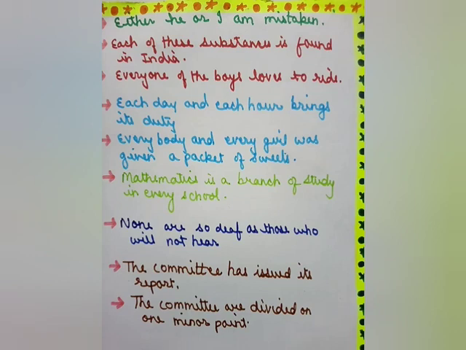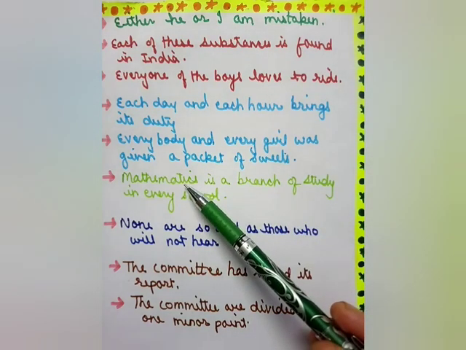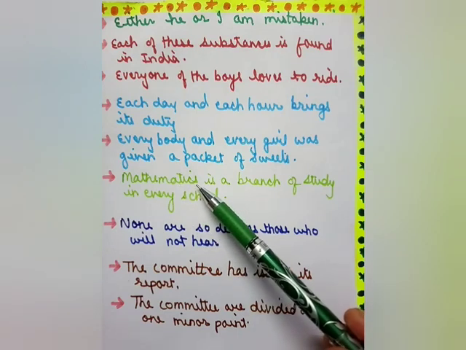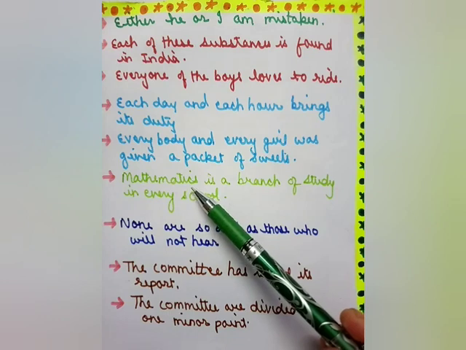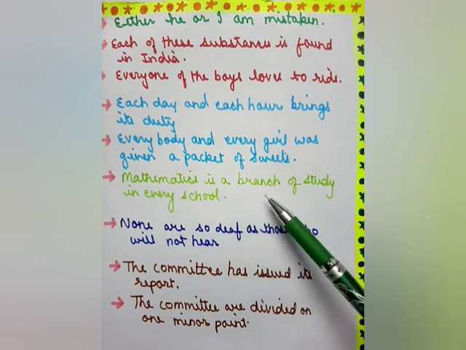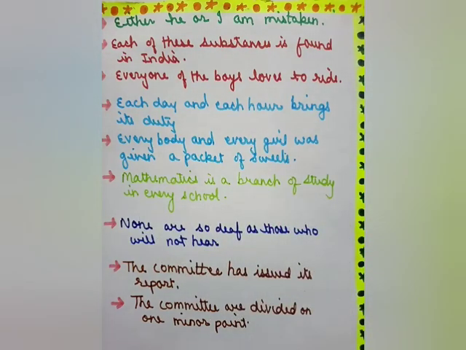Next rule is, some nouns which are plural in form but singular in meaning take a singular verb. For example, mathematics. It appears plural but it is one subject, that is mathematics. Mathematics is one subject, so we use a singular verb, that is, is. Mathematics is a branch of study in every school. Another example is, the news is interesting. The news is considered singular. One more example, economics is my favorite subject. Economics has an s, but it is one subject, economics.